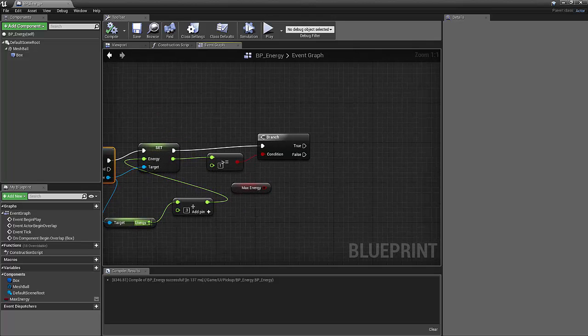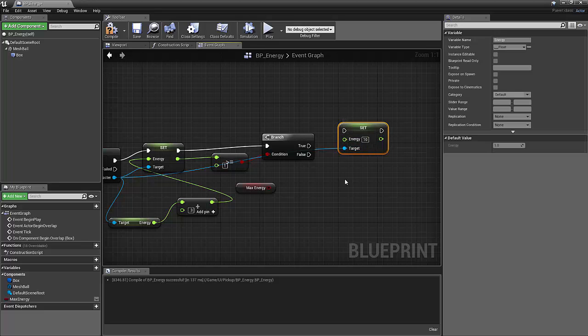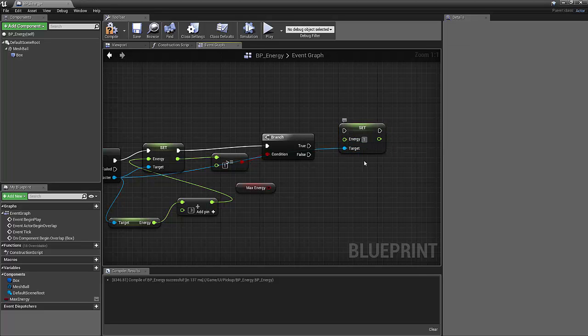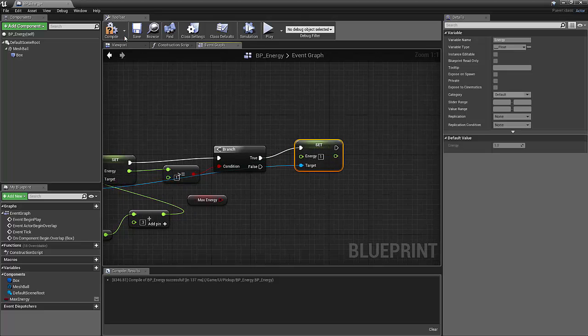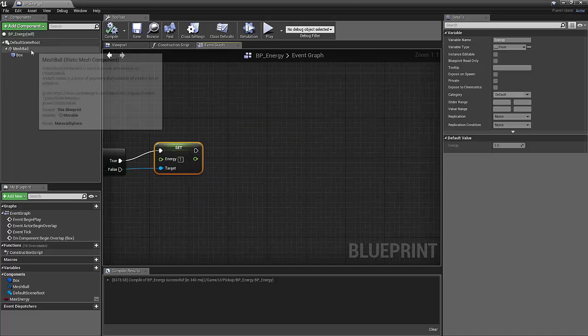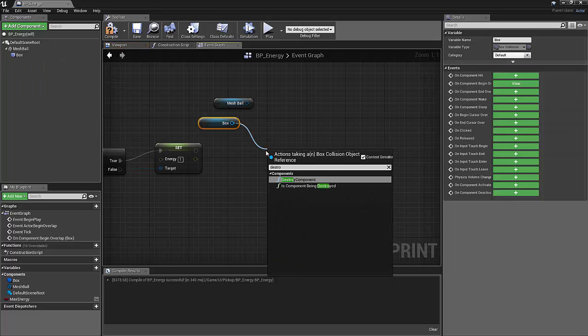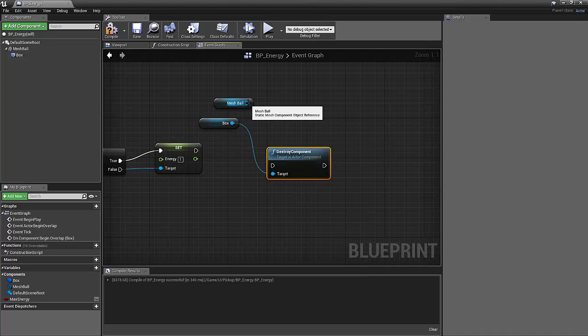set our energy just to 1. Okay, great. That way we won't go over 1. And then when we pick that up, we should probably destroy the mesh ball and destroy the collision box. So destroy component.